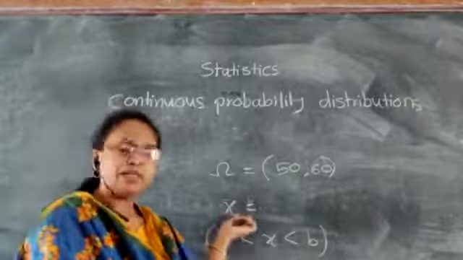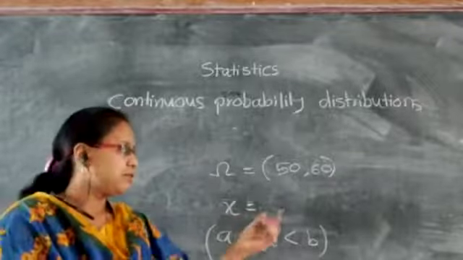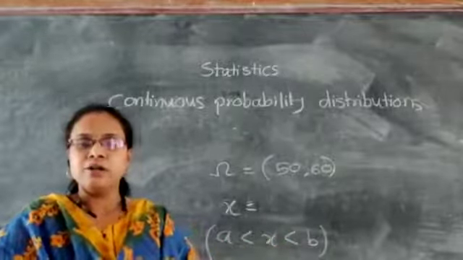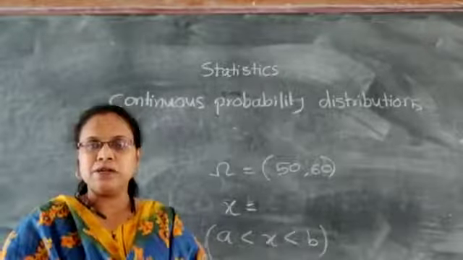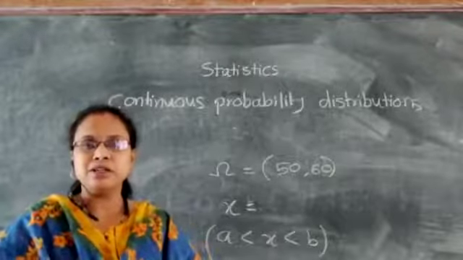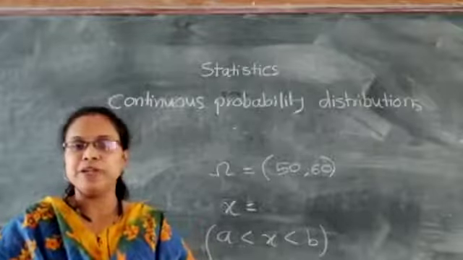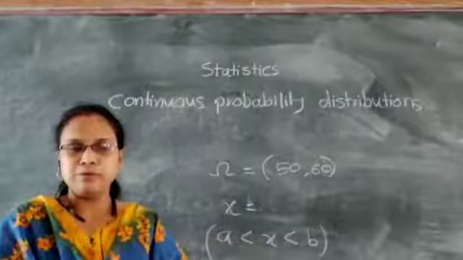One example is X, a random variable, which is the weight of a person between 50 kg and 60 kg, or it is the electricity consumption of a town between a certain range. In that range all points we cannot count; there are uncountably infinite numbers of points.